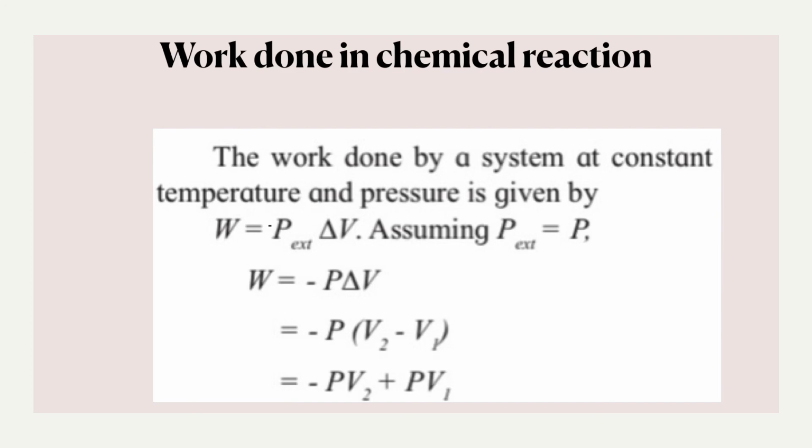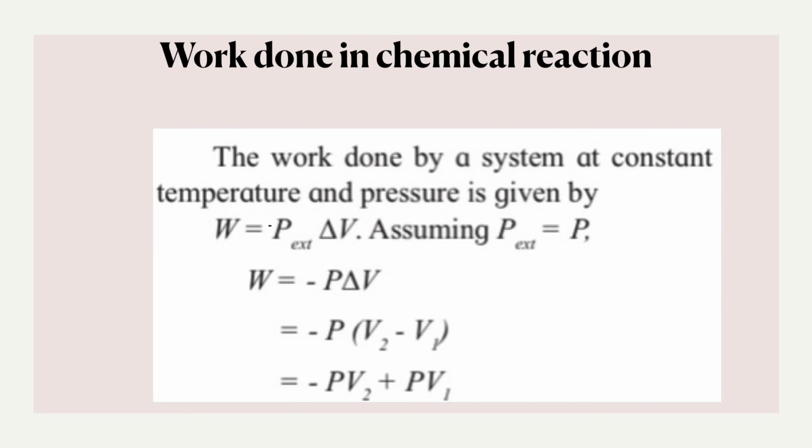And next step I will say what is delta V equal to. Delta V is nothing but equal to V2 minus V1. So it will be minus P into (V2 minus V1). And next I will multiply pressure with both the terms. So it will be equal to minus PV2 plus PV1.